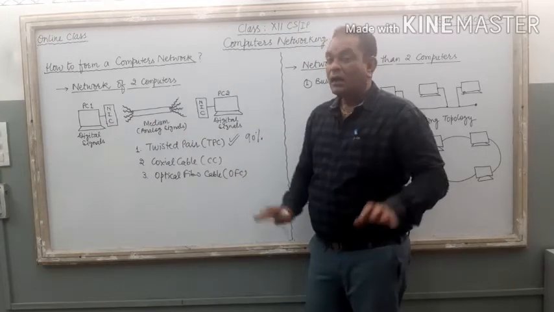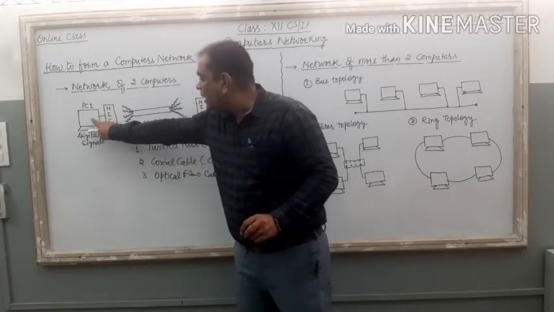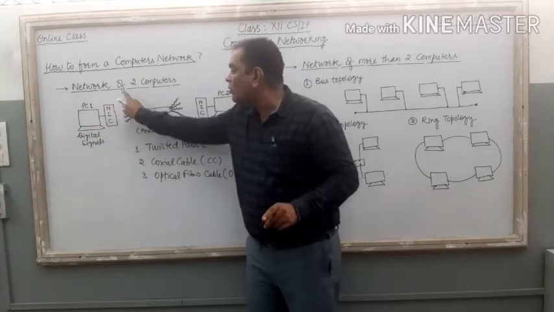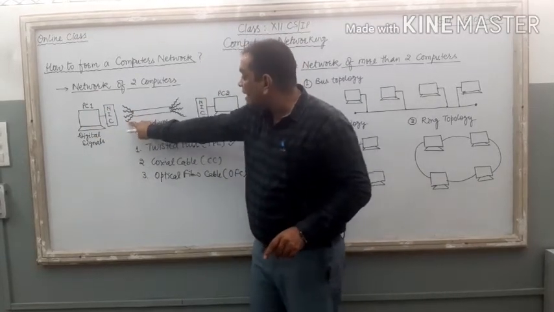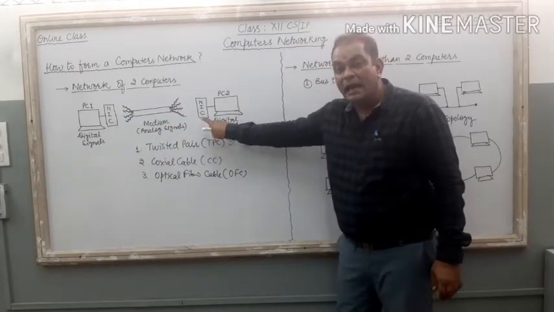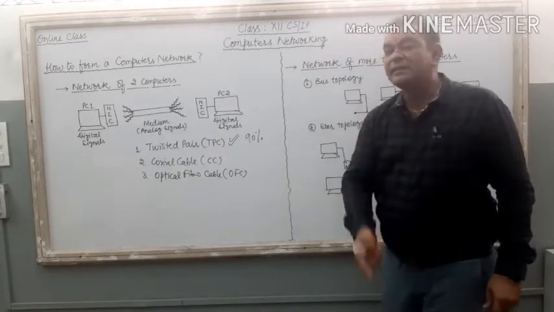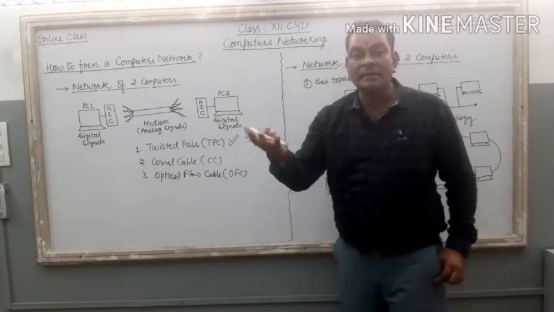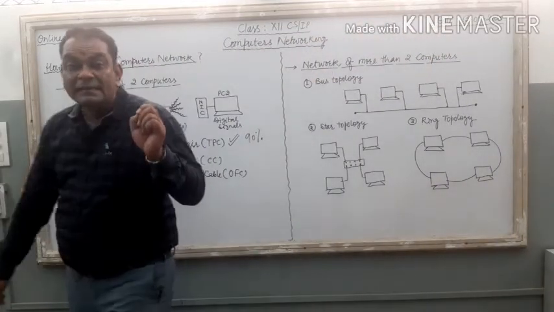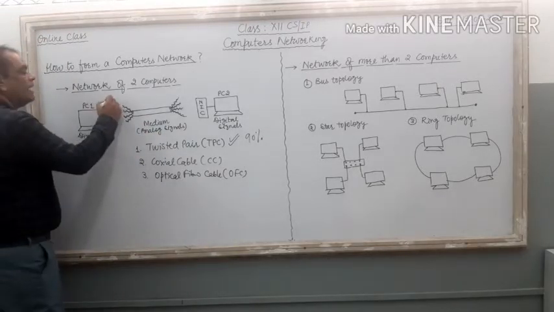Now both are incorporated. If I want to send something from this computer to this computer, this digital signal is very first converted into analog signal, right? Then the analog signal can be carried through this wire. This analog signal reaches this computer, and here again the analog signal should be converted into digital signal so that the computer will understand the message, what is the data inside the file. Right? So to convert the computer's digital signal into analog signal, we require a very important part.